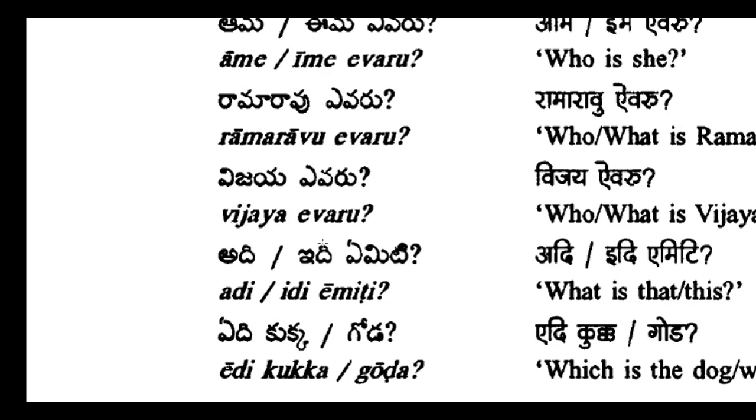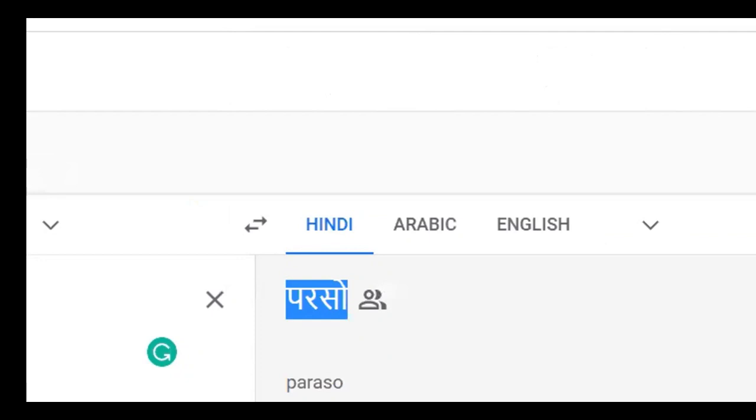You see, if you learn the conjugation part, you really need not focus on vocabulary much, because only the conjugation part is important. For example, you came outside, you saw something. If you don't know the meaning, just very simple, go to Google Translator.